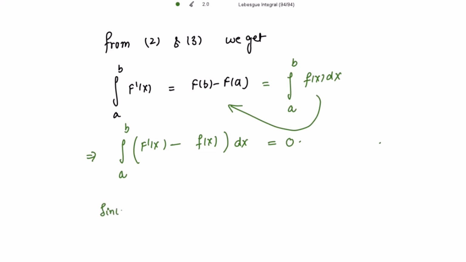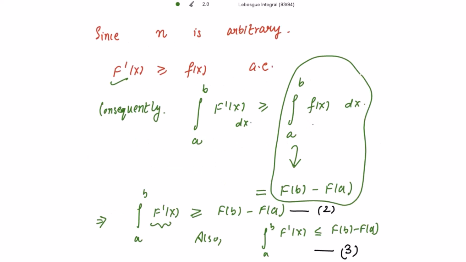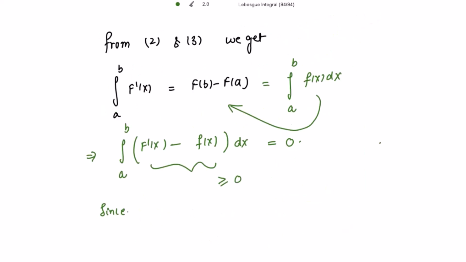And since this integrand is also greater than or equal to 0, from the earlier part we have written f'(x) is greater than or equal to f(x), that is f'(x) minus f(x) is greater than or equal to 0.